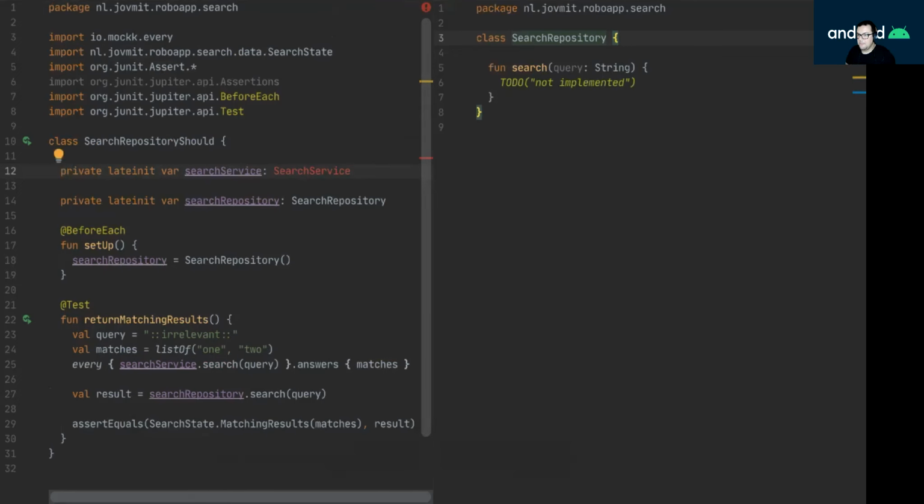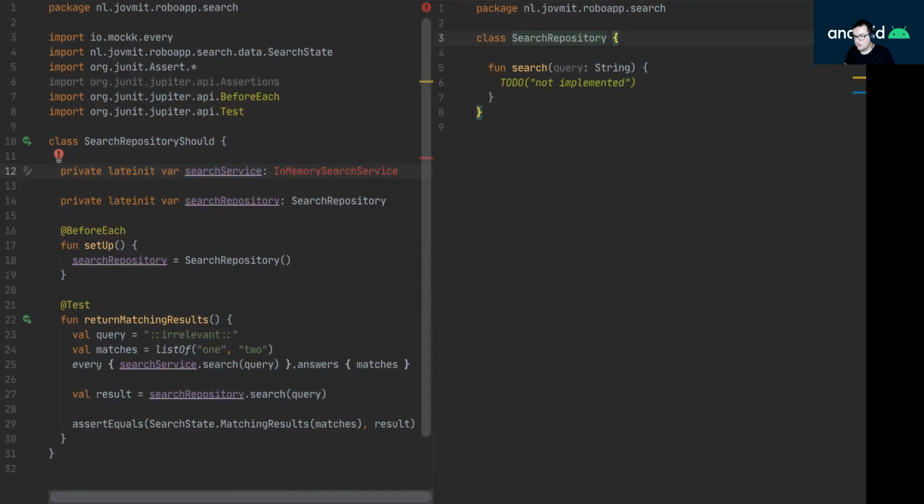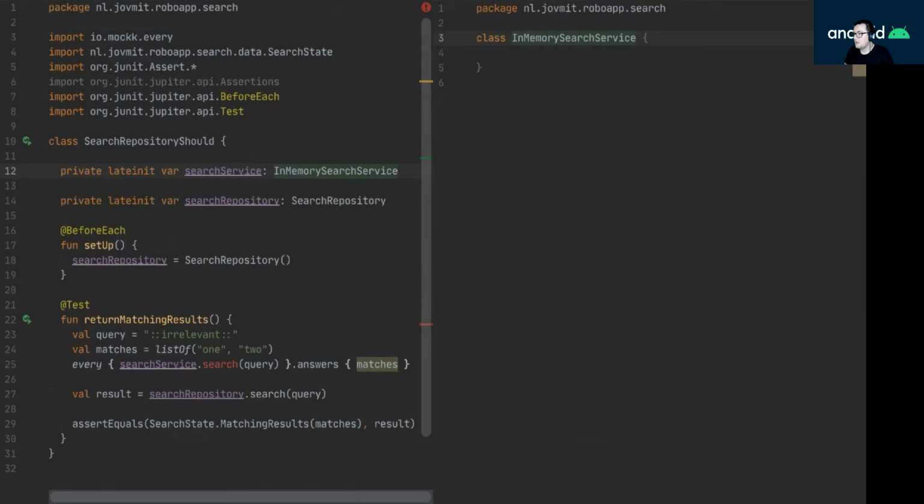But the search service actually is going to be an in-memory search service, because that's what I want to start off with. So first, I'm going to have an in-memory search service, and then I'll think about different implementations later on. So let's create a class. And I'll throw it in the search package. It's fine for now. I'll move it on the other side.